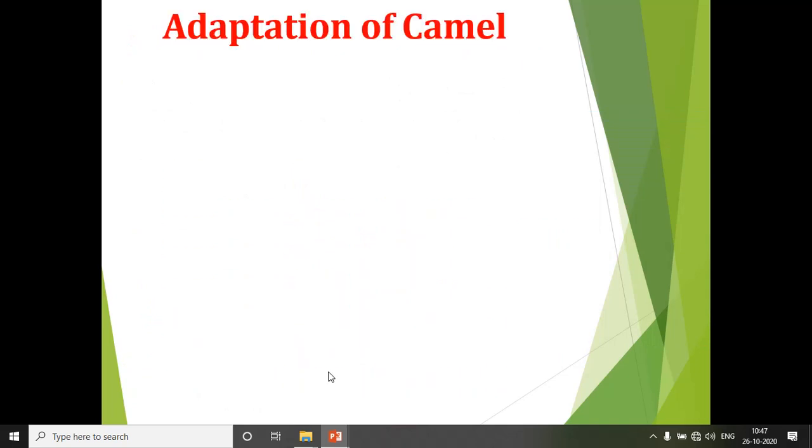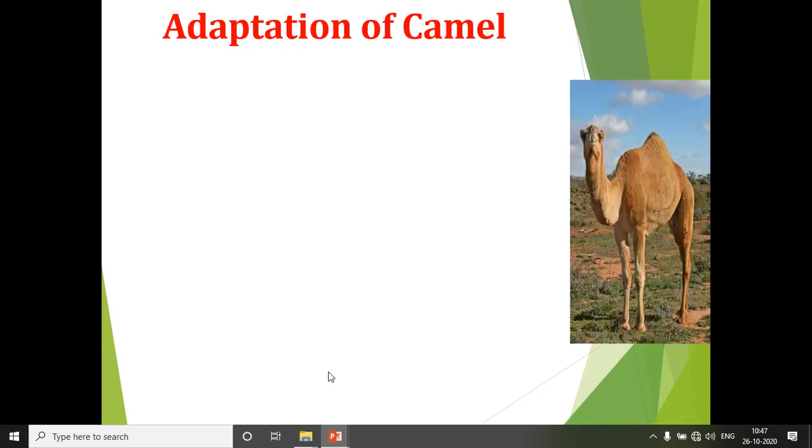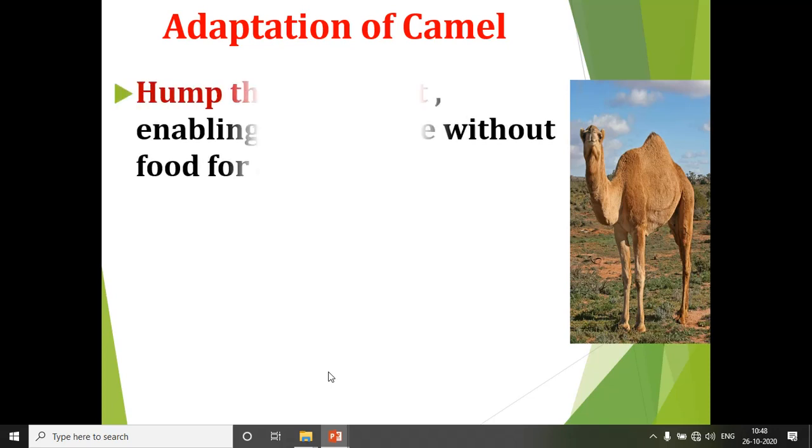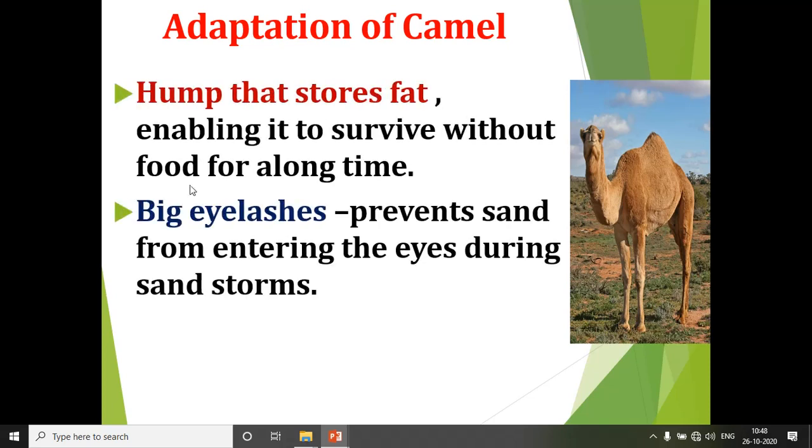Now, an animal which can survive in the desert is the camel. Let us see how the camel can survive in the desert. Does a camel have a hump? In the picture, this is called the hump. The camel stores fat in the hump, which enables it to survive without food for a long time.